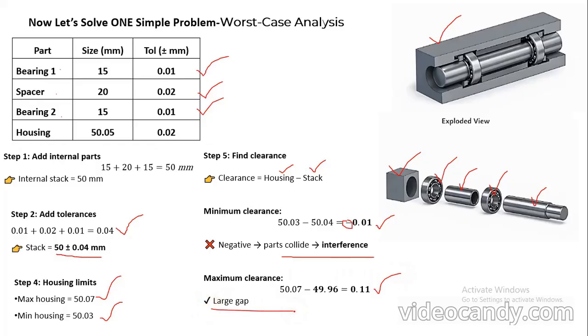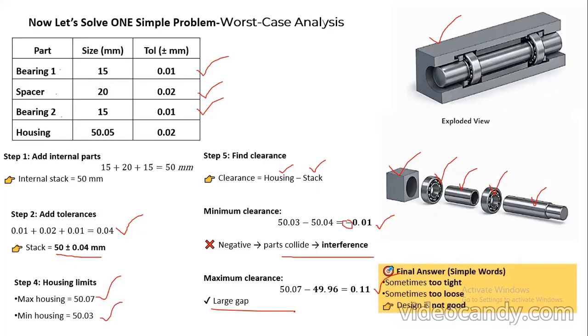So how do you feel about this assembly? If you are going to design this type of assembly having the spacer, first bearing, and second bearing inserted inside this housing, will our design be safe or not? Definitely the answer is that the design may sometimes get too tight or sometimes too loose. So we can tell the design is not good. I hope all of you understood how to interpret whether a design is safe or not using the worst case analysis of the stack.